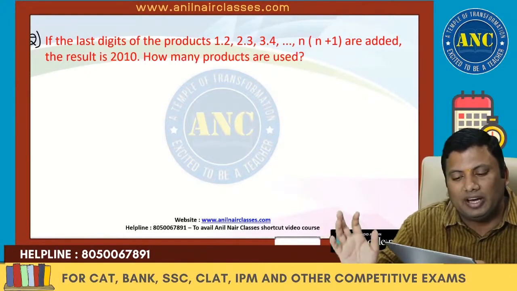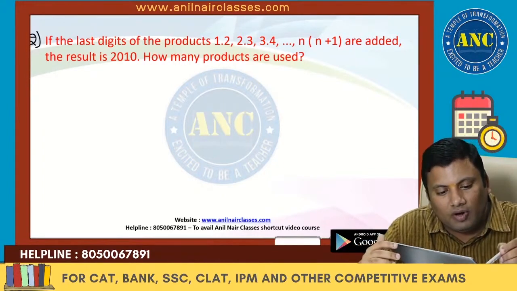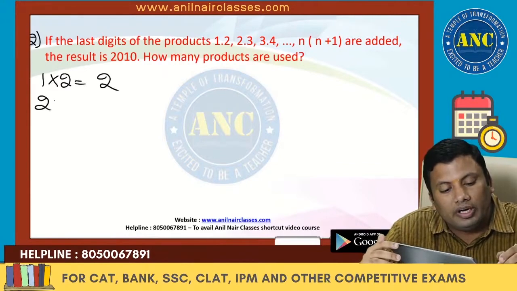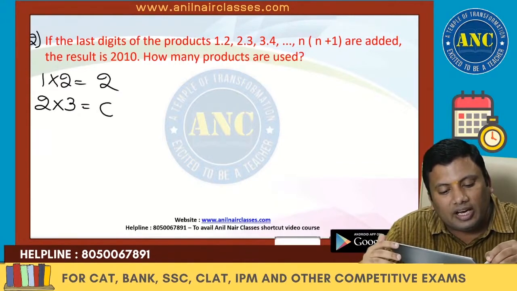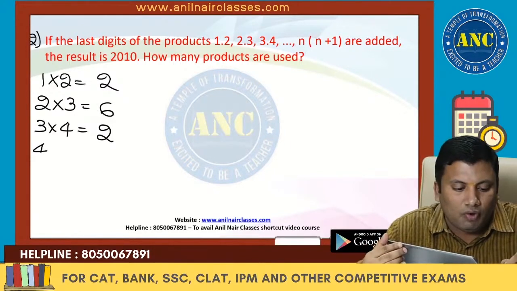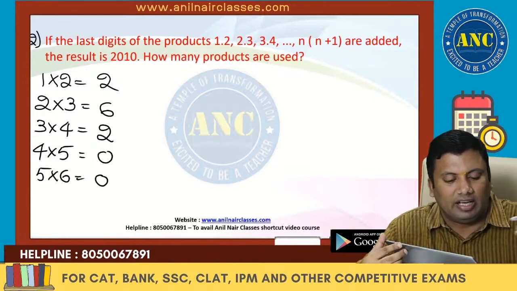It is a combination of all the problems. If we take the last digit of the product: 1 into 2 is 2. 2 into 3, we only require the last digit, which is the unit digit. 3 into 4 is 12, which is 2. 4 into 5 is 20, and the unit digit is 0. 5 into 6 is 30, again 0.